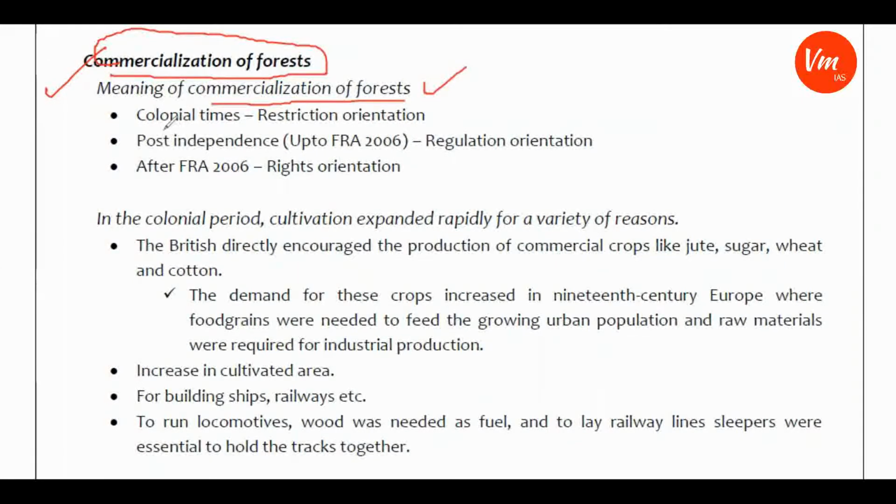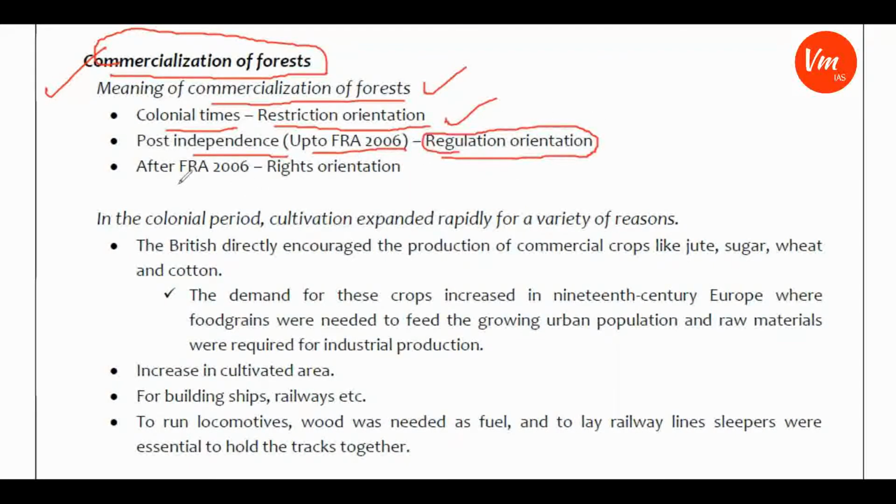If you see in the colonial times, the commercialization of the forest resources, or forest acts or rules, were based on a restriction orientation. They wanted to restrict the access of people to forest resources or forest products. That is the aspect during the colonial times. And during the post-independence period, up to the Forest Rights Act 2006, the forest policies or forest acts were more regulation oriented.